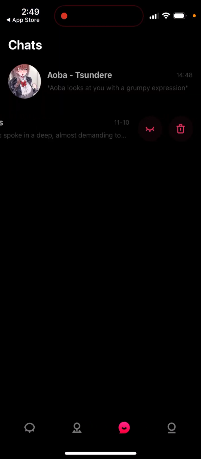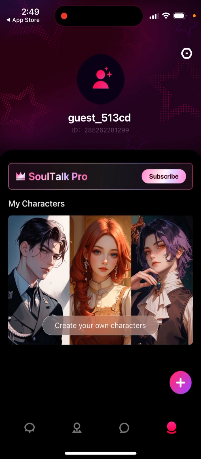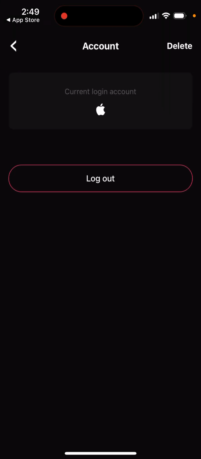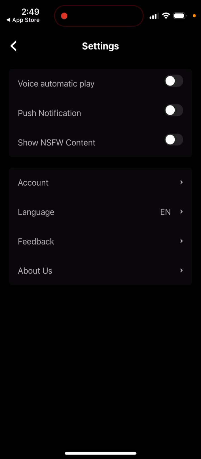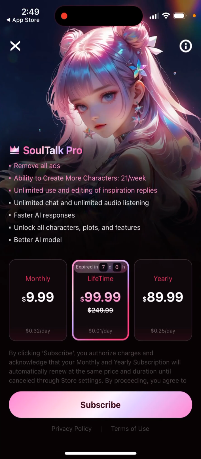You can delete chat or you can hide the chat. So here's your account. You can go and create an account, log out or delete your account. Show voice automatic play. Then if you want to, you can just upgrade. So lifetime is $100, so pretty good option. Yearly $89, so lifetime pretty good purchase.